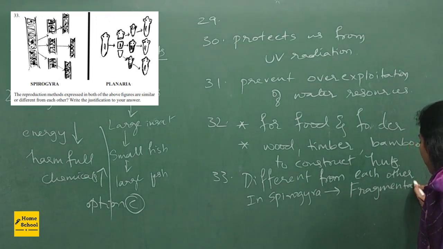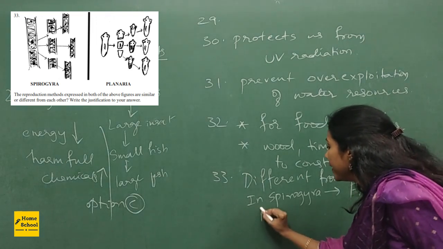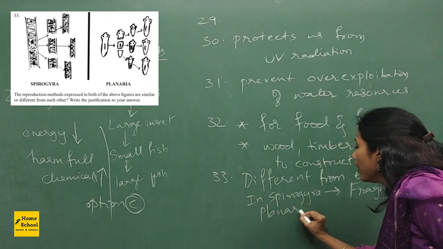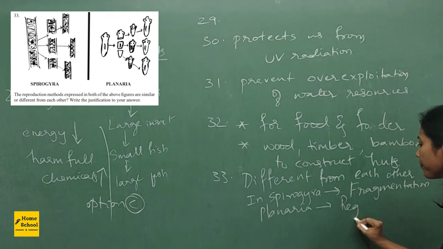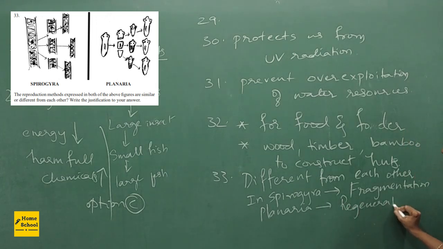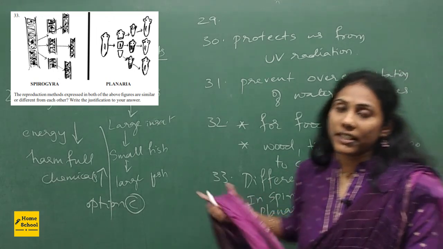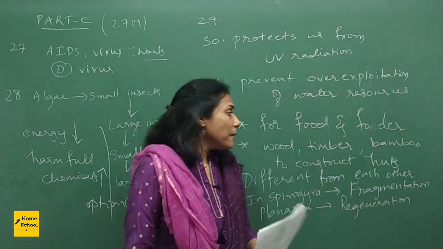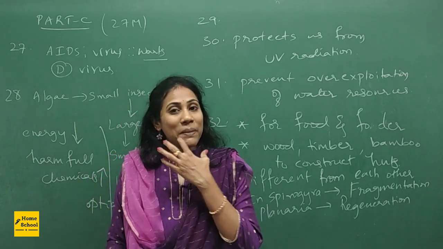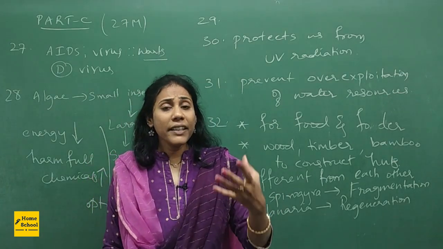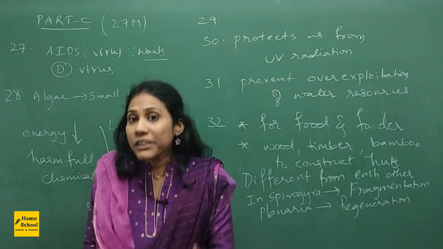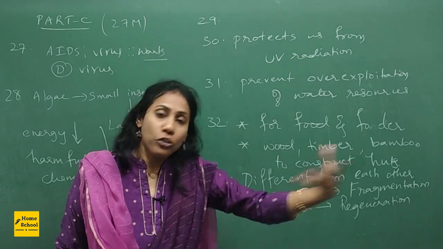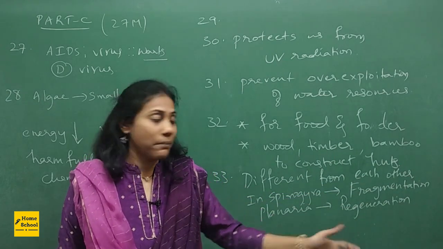Whereas in Planaria, the reproduction that you will observe is regeneration. And then you can write the definition of fragmentation and regeneration also. So fragmentation is what? Whenever an organism gets matured, its body parts get divided into fragments, and each fragment will develop into new Spirogyra, new organism, right?